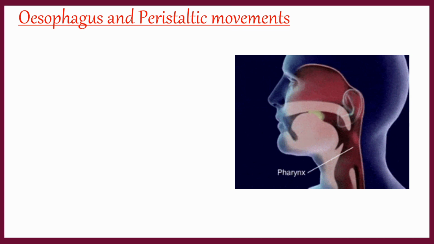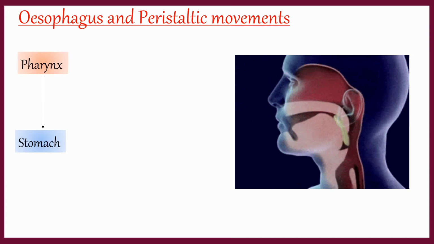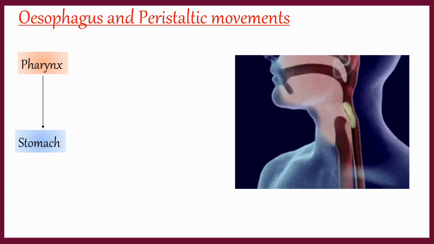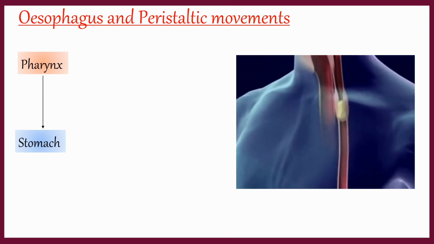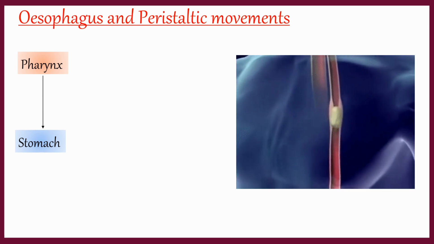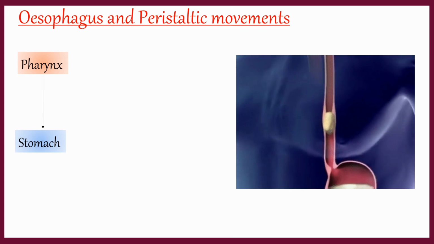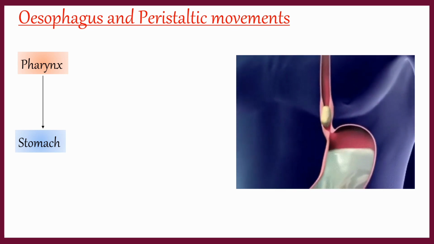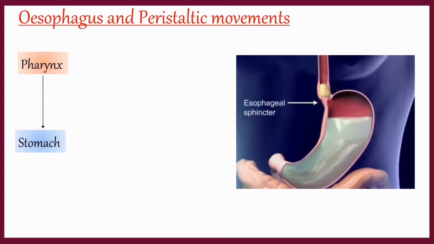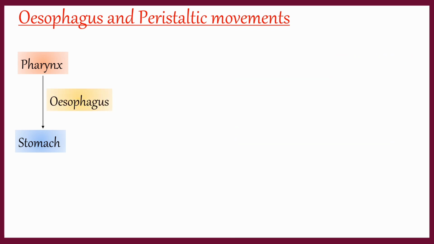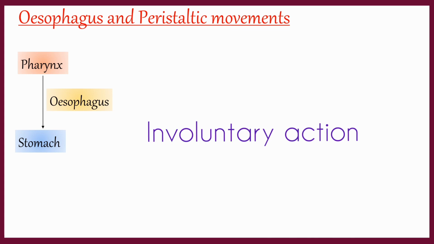The esophagus is a long tube-like structure which connects the pharynx to the stomach. It has 2 types of muscles, voluntary and involuntary. The muscles are placed circularly and longitudinally inside. Pushing of food from the pharynx to the esophagus is a voluntary action, and the food passing from the esophagus to the stomach is called an involuntary action.